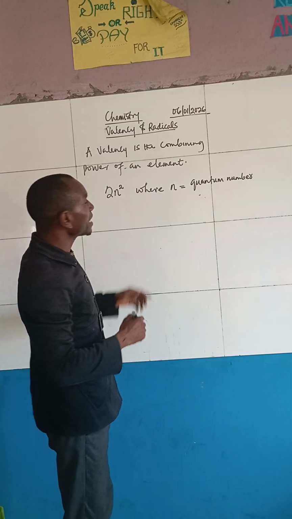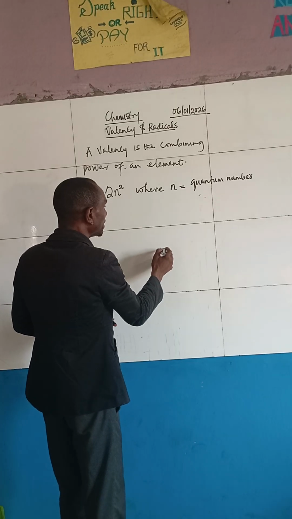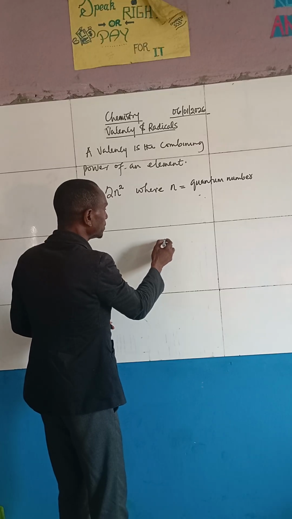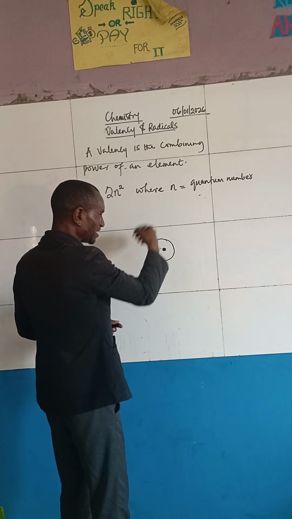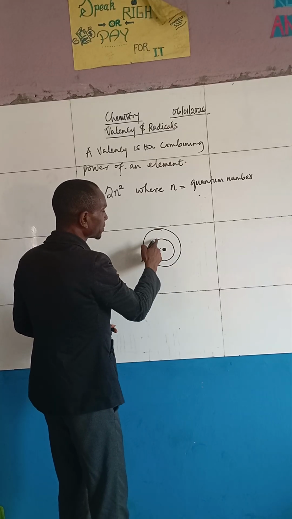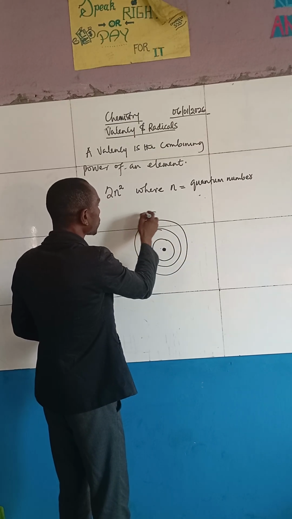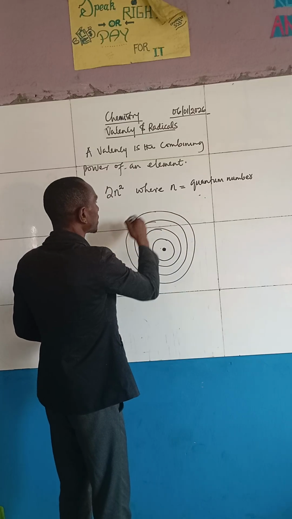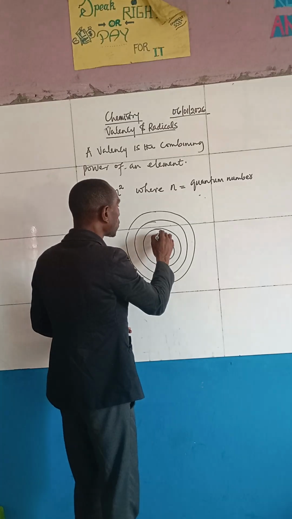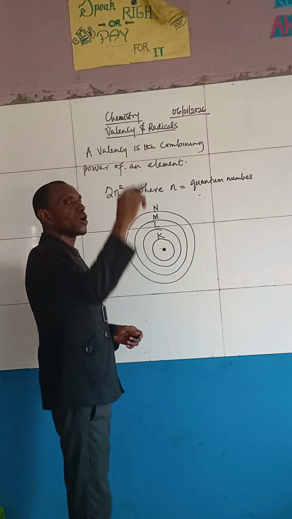Now, for example, look at this, so that you understand what quantum number is all about. According to Rutherford's structure of the atom, there is a central nucleus, then we have a shell, with an electron revolving around. This is the first shell, this one is the second shell, this is the third shell, and this one is the fourth shell. At your level, we might be stopping at the fourth shell. The first shell is called K shell, this one is L, this one is M, and this one is N. It continues like that up to 7 shells.